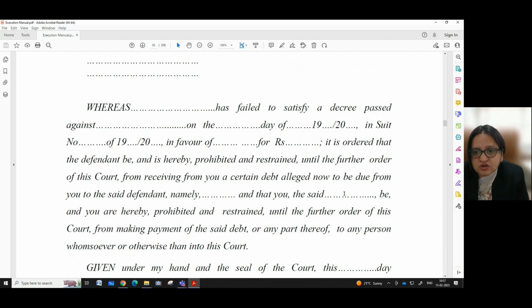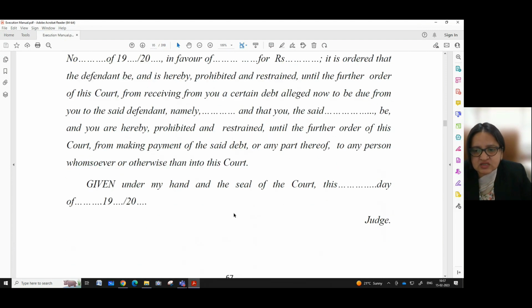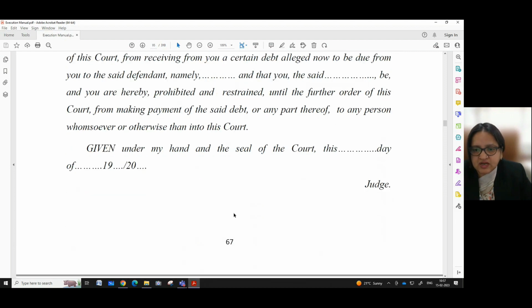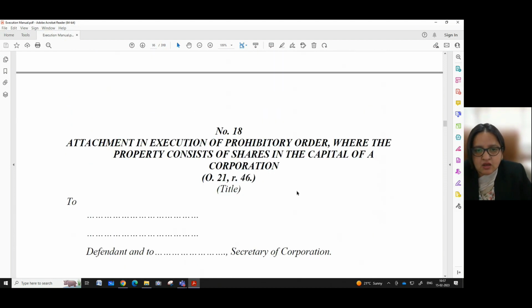person to whom this order is issued be and you are hereby prohibited and restrained until the further order of this court from making payment of the said debt or any part thereof to any person whomsoever or otherwise than to this court, given under my hand and the seal of the court, this day of 19/20. Here the sign of the judge is to be appended.